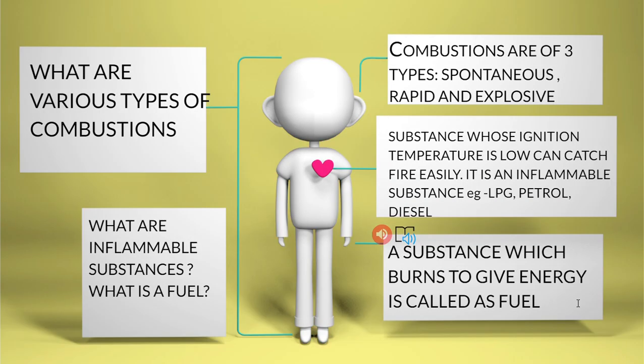Okay. So what are the various types of combustion? Combustion are of three types: spontaneous, rapid and explosive. Now, what are inflammable substances then? Substance whose ignition temperature is very low catches fire very easily. So that is an inflammable substance. And examples here are LPG, petrol, diesel. Okay. Now, what is a fuel? A substance which burns to give energy is called fuel.